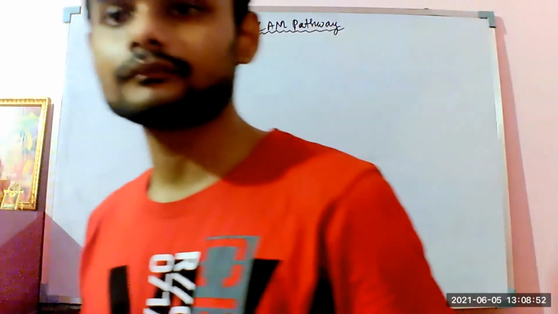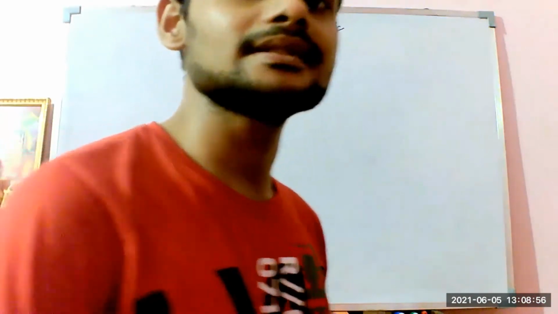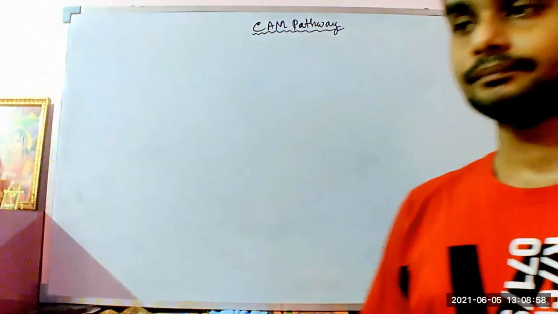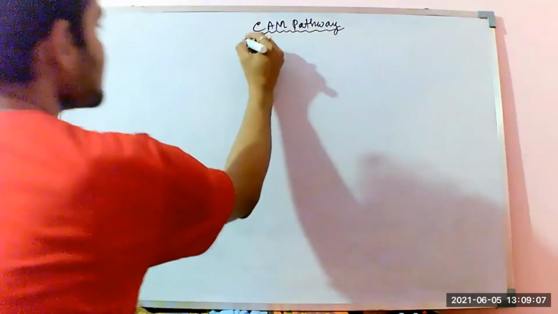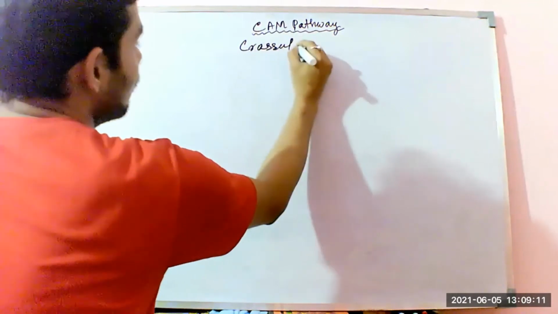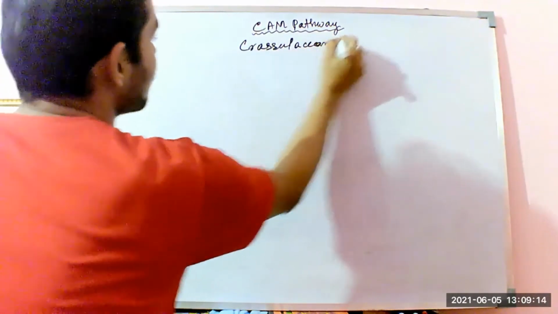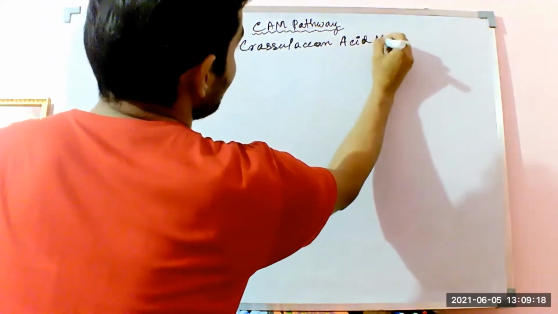Hello friends. So today I'm going to discuss two important carbohydrate metabolism cycles that happen in the plant body. One most important and uncanny, a strange cycle, is the CAM pathway. The full form of this is crassulacean acid metabolism.